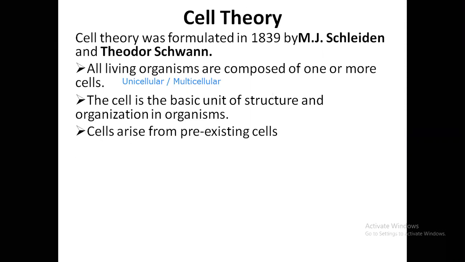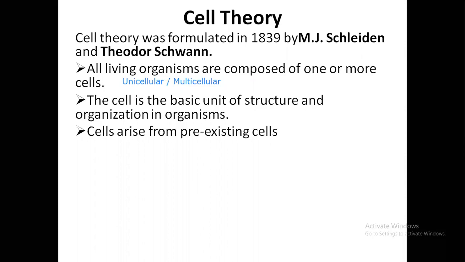The third point of the cell theory states that cells arise from pre-existing cells. Cells can neither be created nor accumulated from somewhere. What I mean to say is, a cell will only come into existence by the division of another cell. If you look at your body, all the cells present in your body arise only due to cell division. You cannot create a cell out of nothing, or out of just raw materials like the different kinds of biomolecules. Though our cells are made up of biomolecules, we cannot create one by combining biomolecules. So that is what this point states.